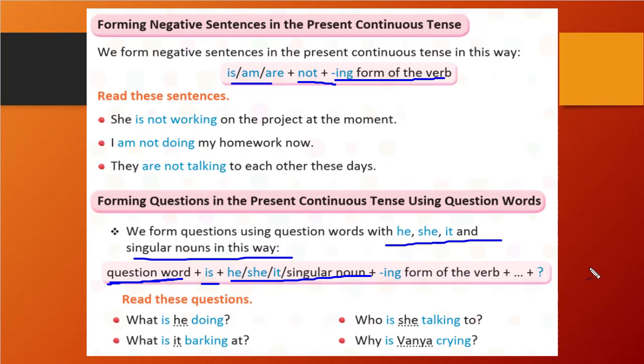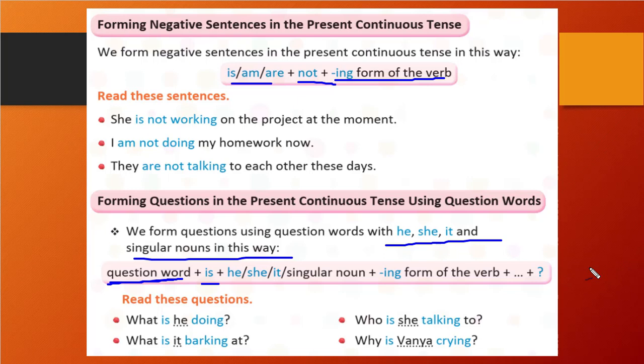Understood this point? First the question word, then is, then he, she, it or a singular noun, plus verb with ing and the remaining object, and in the last we put a question mark.